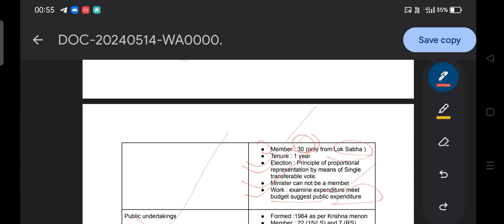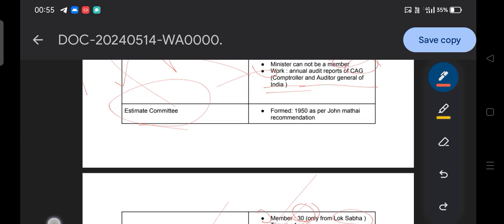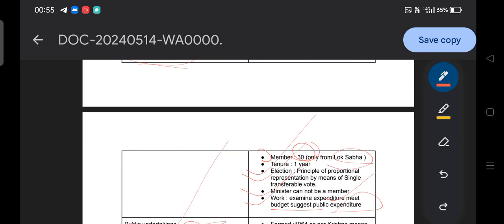Okay, so the Estimates Committee works with respect to the budget. It advises the government regarding the budget estimate, the expenditure and different things. Then moving to the next, the Public Undertakings Committee. Okay, the Public Undertakings Committee is also the same, like we have seen in the Public Accounts Committee.